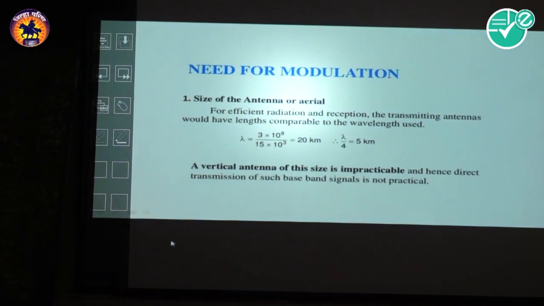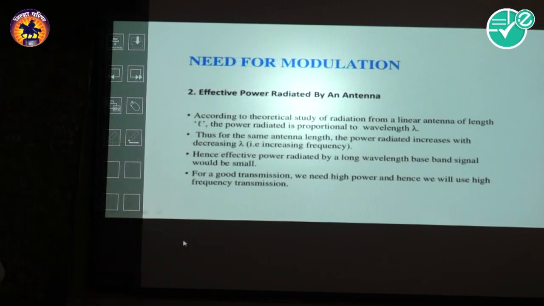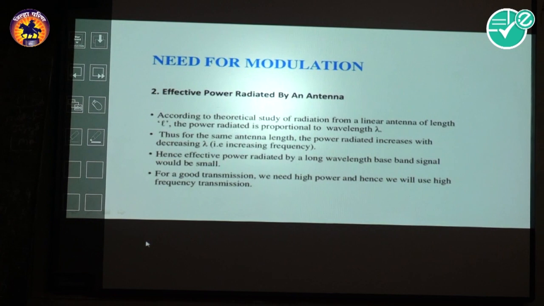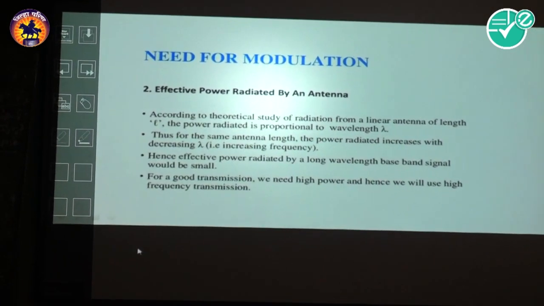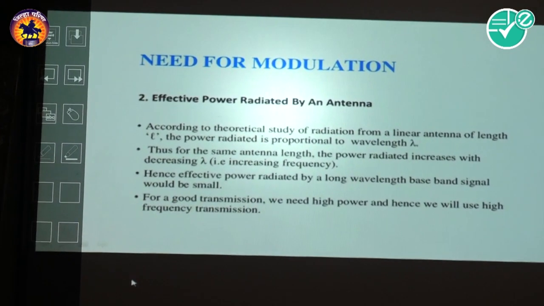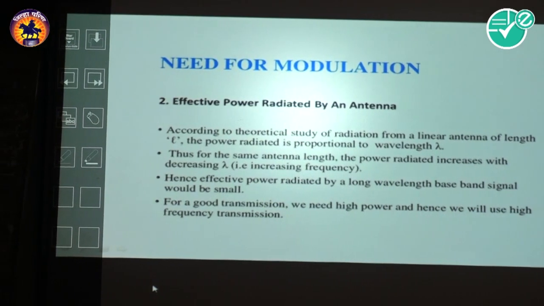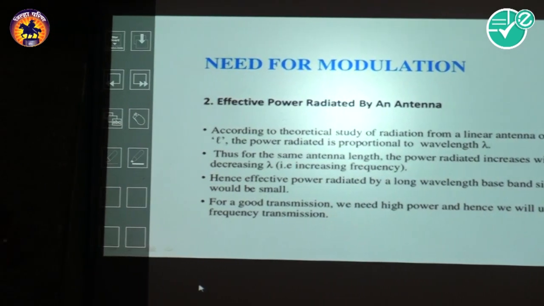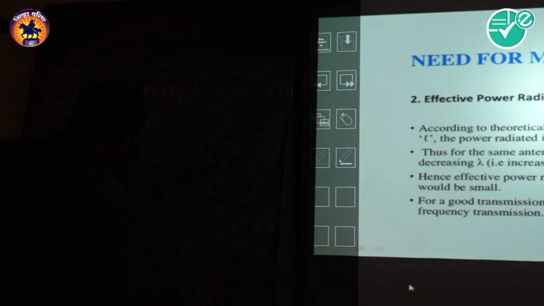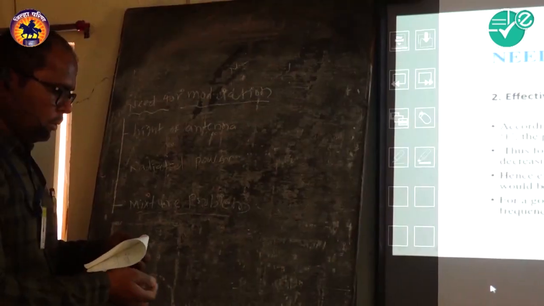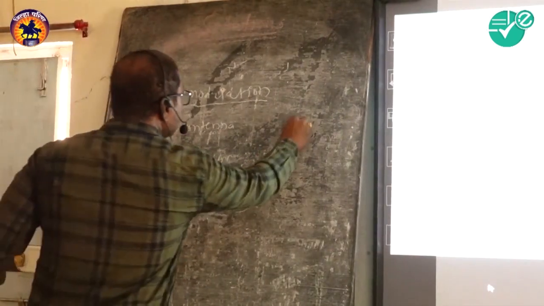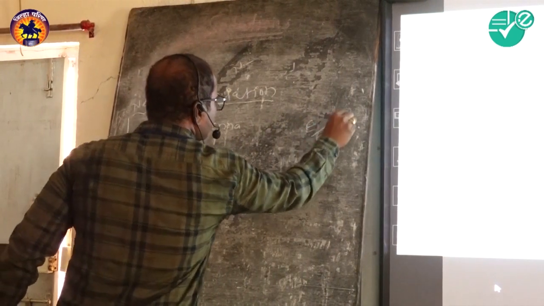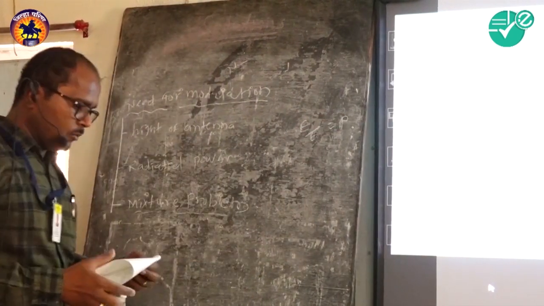So next, power radiated by an antenna. So the second thing is radiated power. Dear students, we know that power is energy with time.